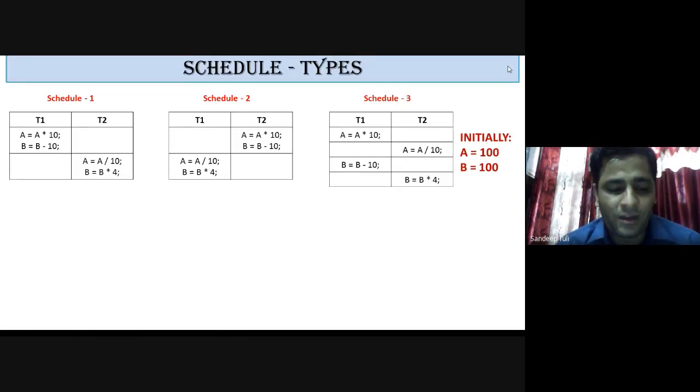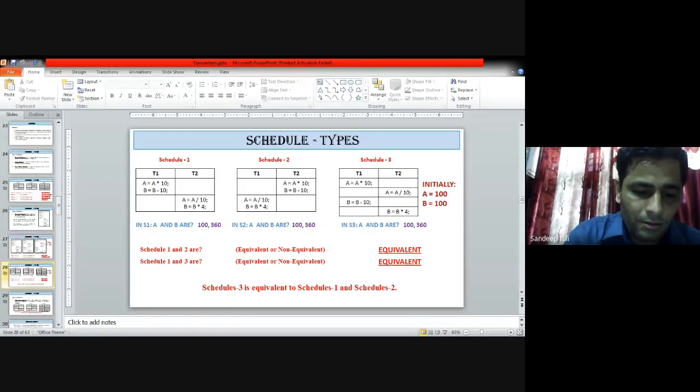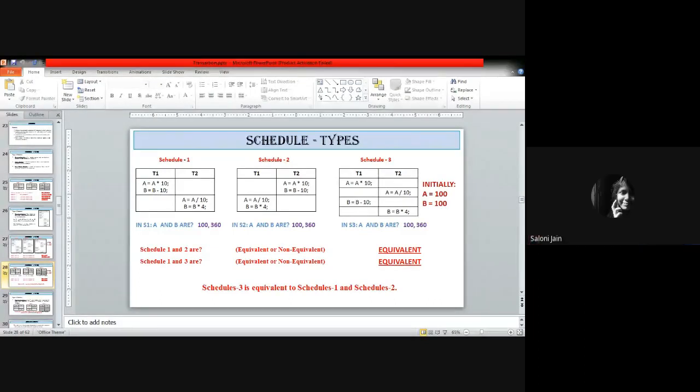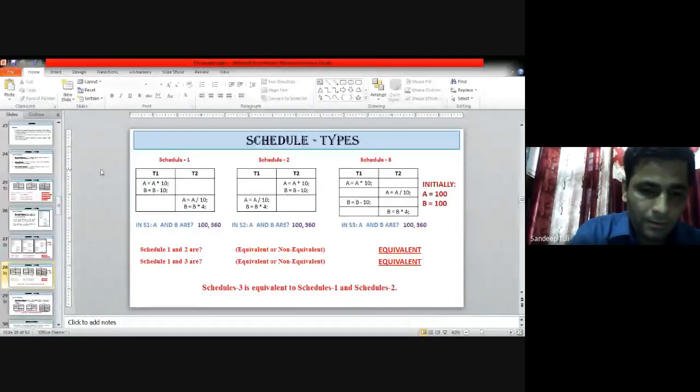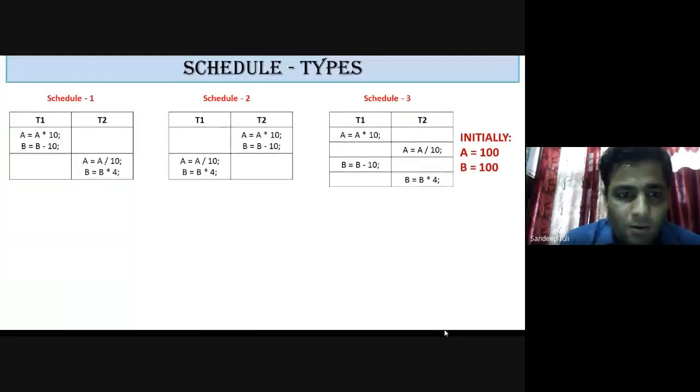There are 3 schedules on your screen right now. Is it visible to you all? So now tell me, for schedule 1 or schedule 2, whether they are serial or non-serial.